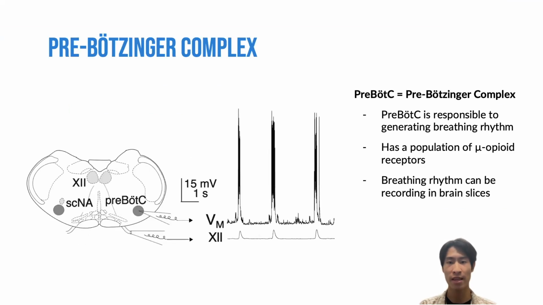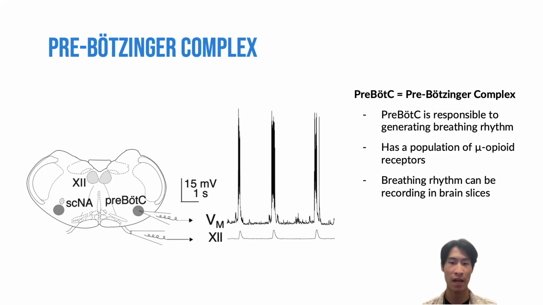So, to test the effects that opioids have on breathing rhythm, I examined a region of the brain called the pre-Botzinger complex, which was fairly recently discovered to be the breathing rhythm generator of the brain. Mu opioid receptors, which are activated by opioid drugs, are present in the pre-Botzinger complex. Thus, this project looked at how different concentrations of DAMGO, a synthetic mu opioid agonist, would affect breathing rhythm generated by the pre-Botzinger. Slice preparations of the pre-Botzinger can be recorded to track in vivo breathing in real time.